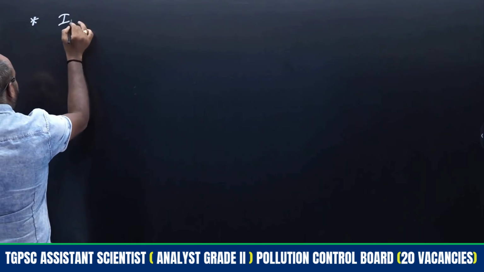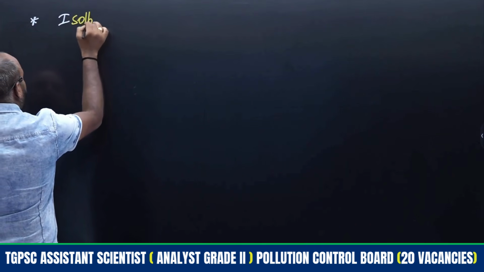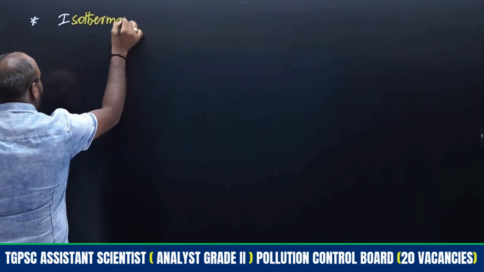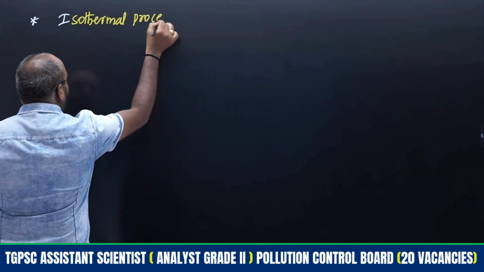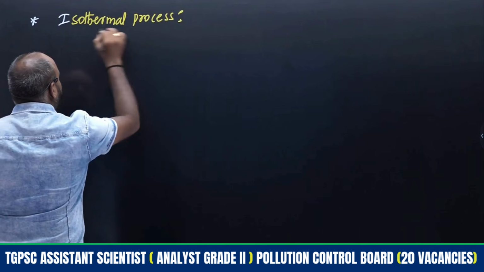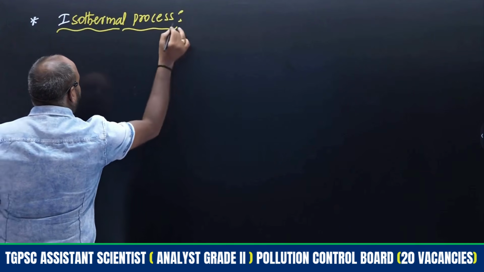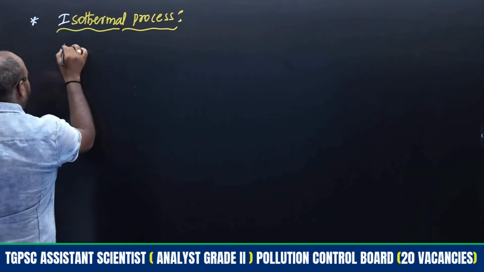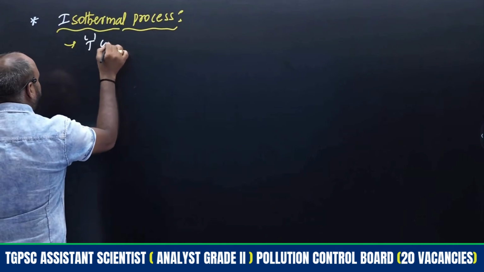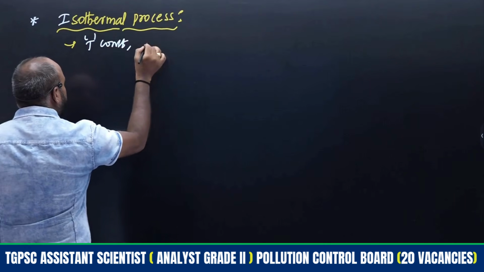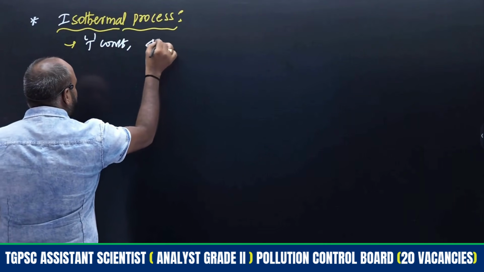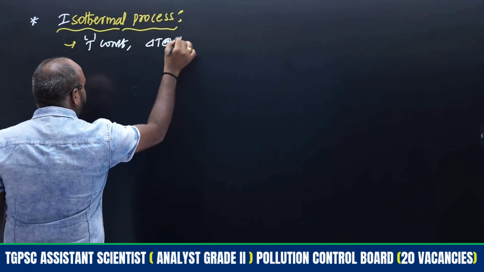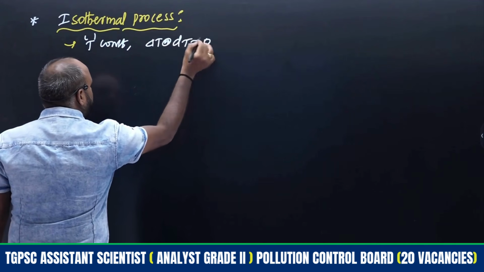The first one is the isothermal process. What is meant by isothermal process? Just now we discussed that temperature remains constant. When temperature remains constant, delta T or dT is equal to 0.